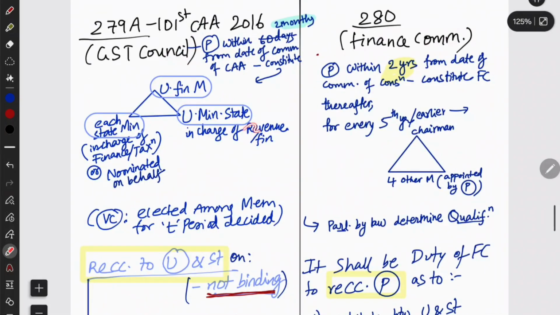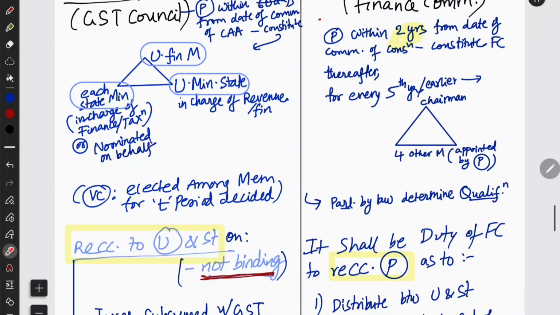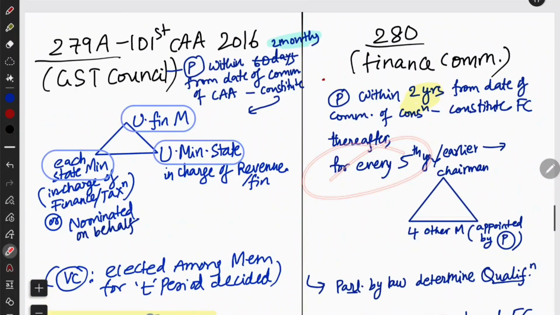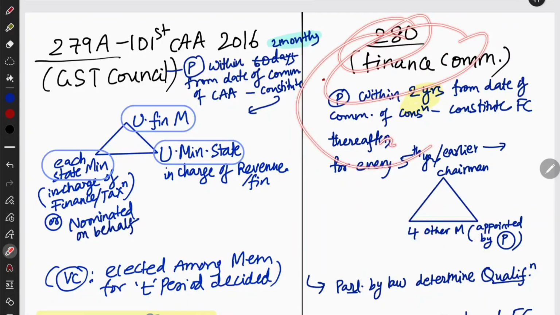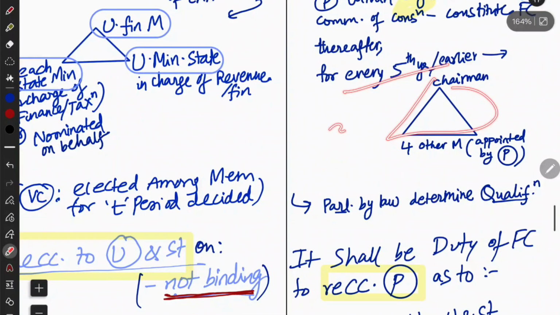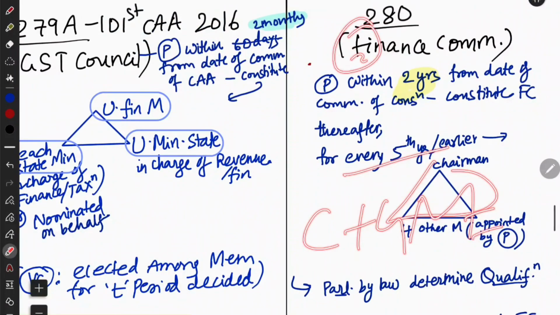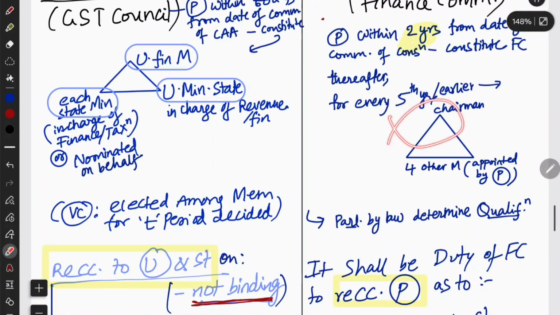The Union finance minister will head it. The time period is not decided; the members will decide themselves. And then every 5th year, who does the President appoint? The President will appoint the Finance Commission under Article 280. Every 5th year, and it will have a chairman plus members. How many members in total? 5. So total 5 members are going to be there in the Finance Commission.